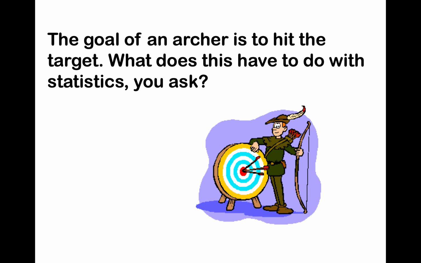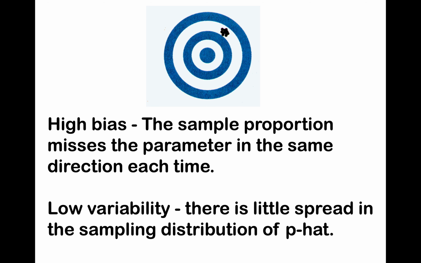So the goal of an archer is to hit the target. What does this have to do with statistics, you ask? Maybe you didn't ask, but I'm telling you anyway. We could have high bias, and in high bias, the sample proportion misses the parameter in the same direction each time. So it's missing in the same direction each time. But we also have low variability, and there's little spread in the sampling distribution of p-hat. So it's wrong, but it's consistently wrong. This can happen a lot of times when you have a poorly worded question that you could end up with high bias. Not a good situation. We don't really want this to happen.